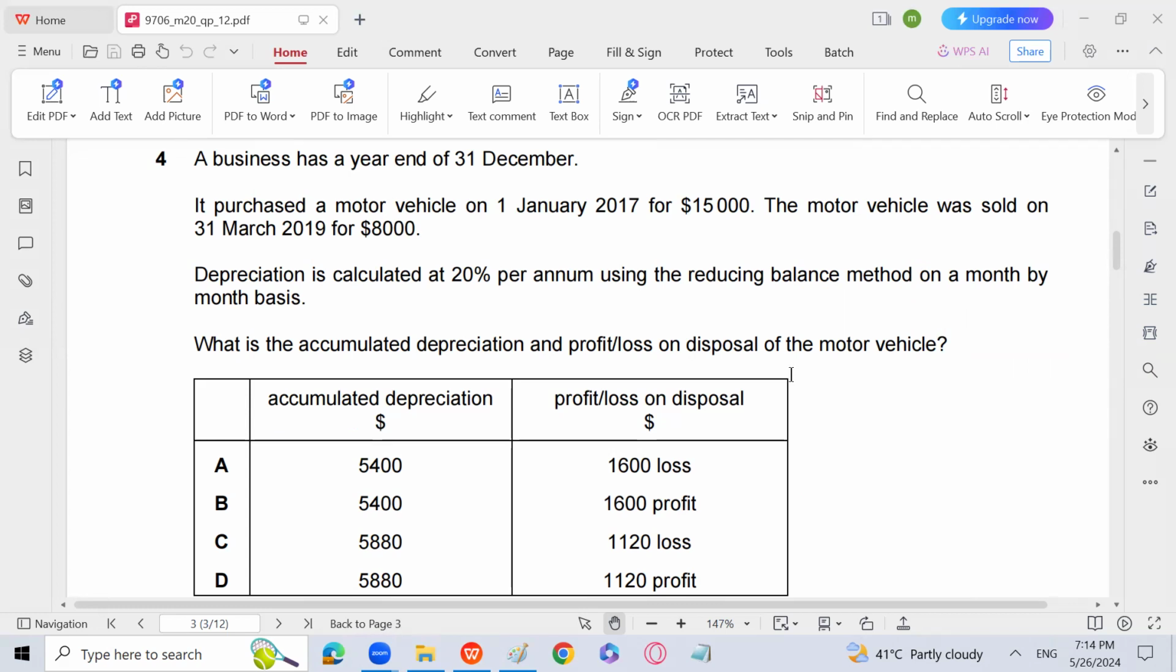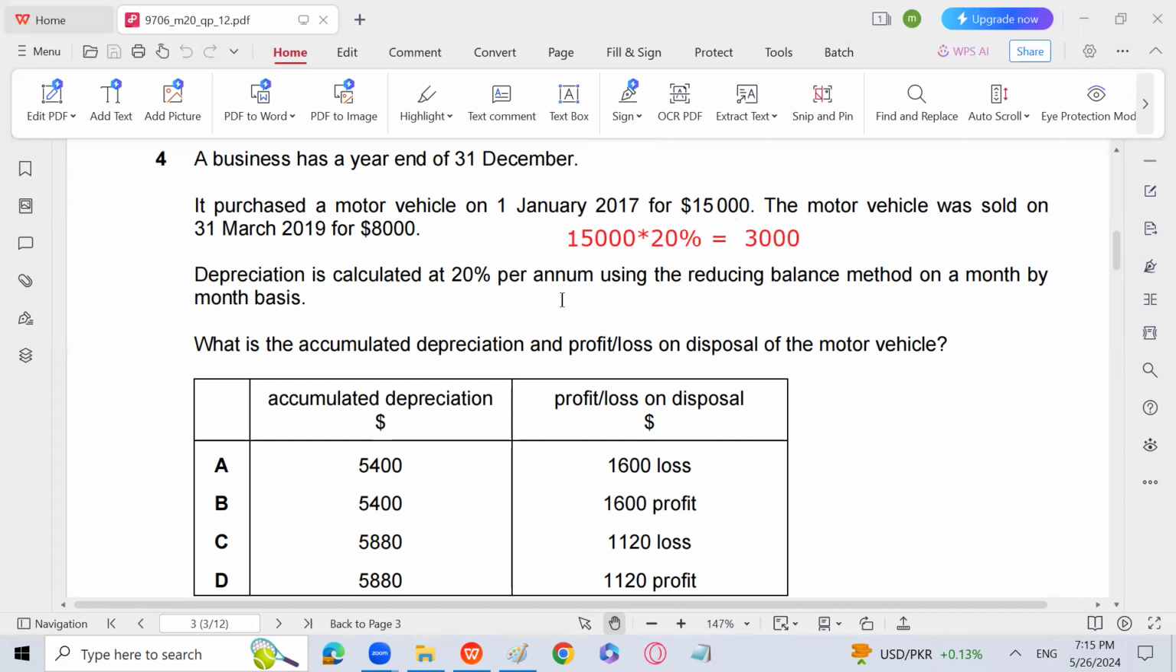So what is the accumulated depreciation and profit and loss for the disposal of the motor vehicle? The asset which is being sold out, the examiner is asking to calculate the total depreciation on that asset, and then it is required to calculate the profit and loss also. So 31st March 2009. It will be depreciated 15,000 cost multiplied by 20%. So in 2017, the depreciation is going to be 3,000.